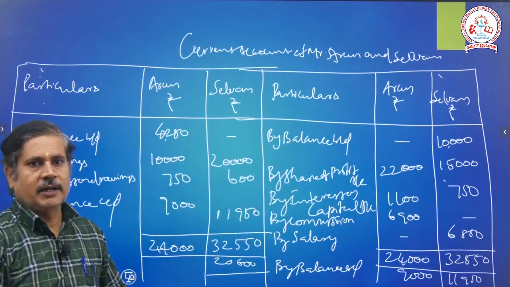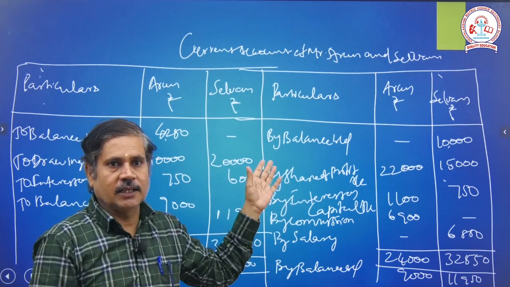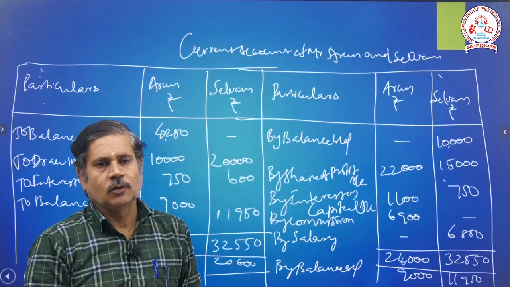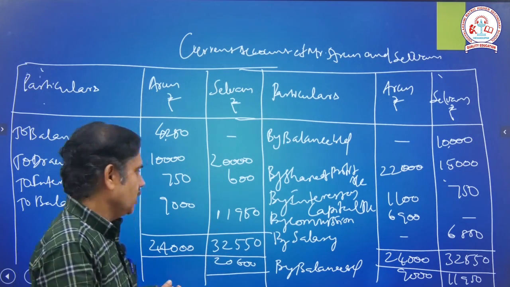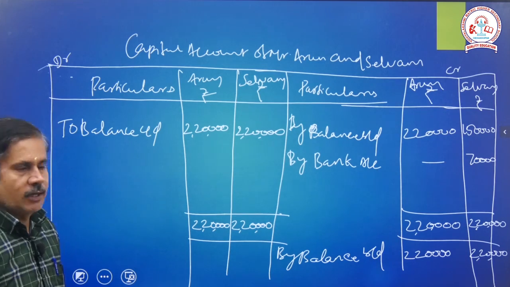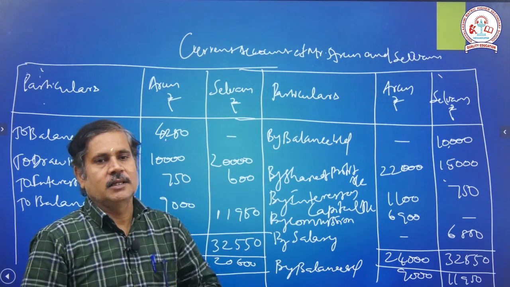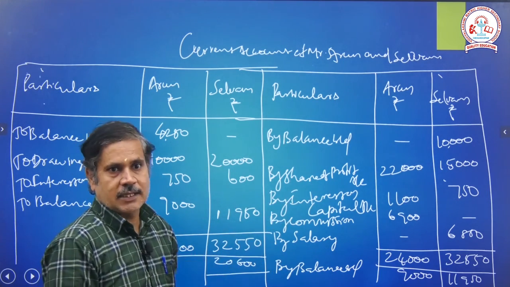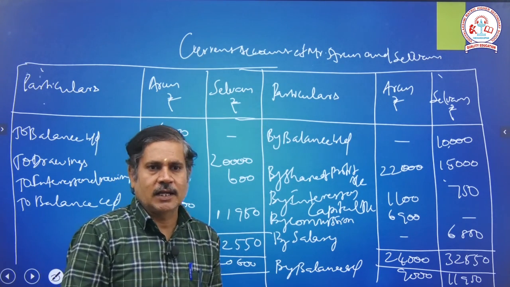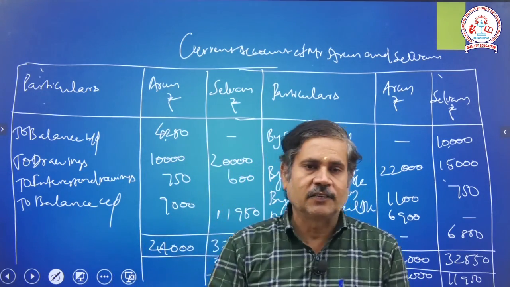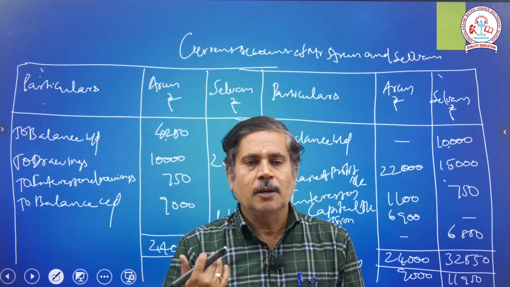Okay, my dear students. So, my dear viewers, today we discussed two headings. One is that we finished the capital account, opening, additional and permanent, and based on that we finished one sum for our capital account. Next we started the current account, where other than introduced capital and opening capital, the other entries are adjusted through adjusting entries in the current account. Today we discussed the first method, the fixed capital method. Next session we will see the fluctuating capital method, and how to prepare the partnership capital account.